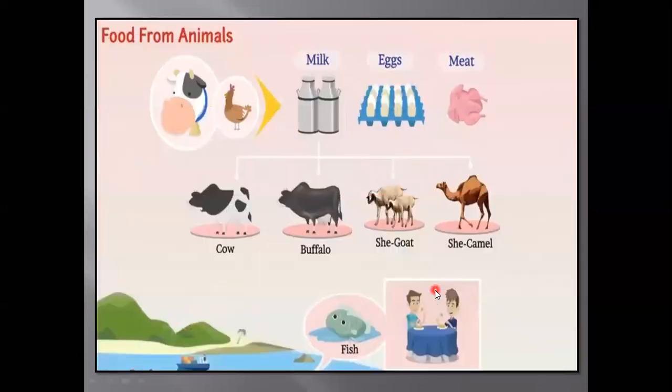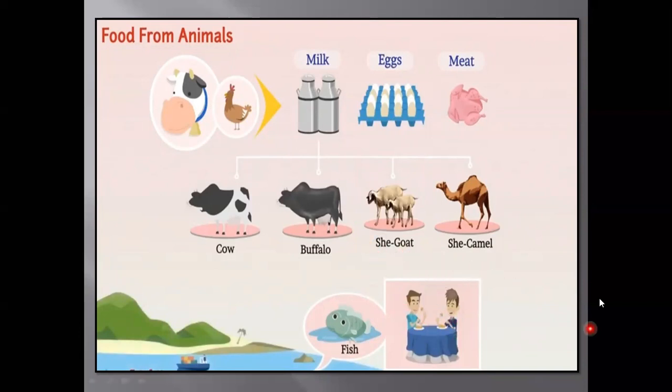Okay. Next is food from animals. Some animals provide us with different kinds of food. Cow, buffalo, sheep, camel provide milk. Fish is a major part of the diet in coastal areas.